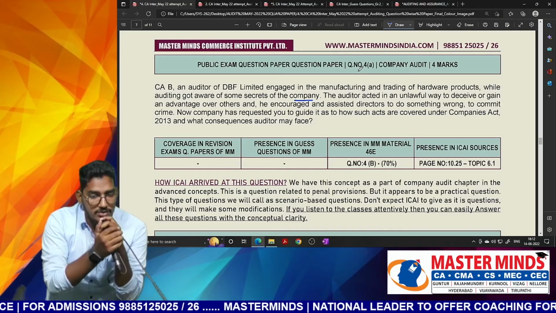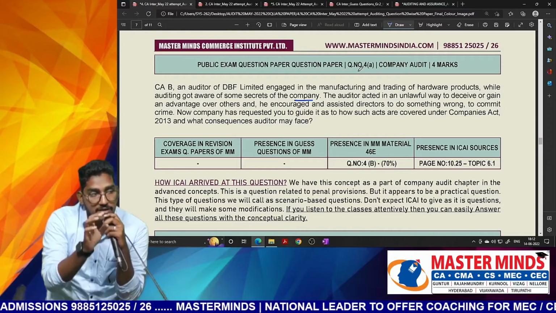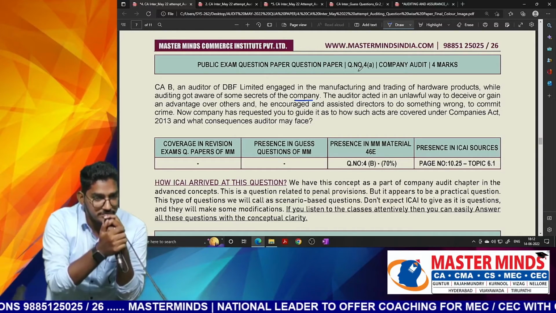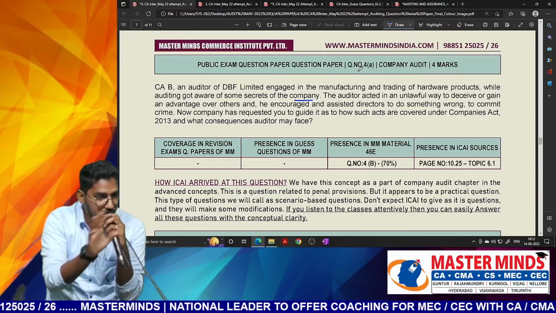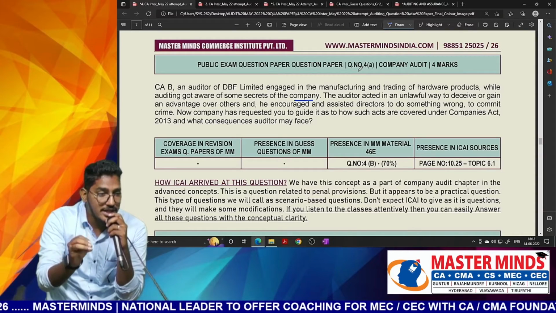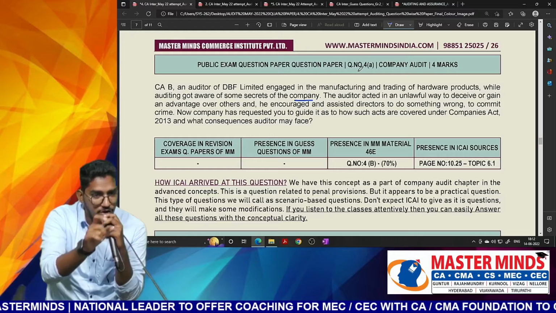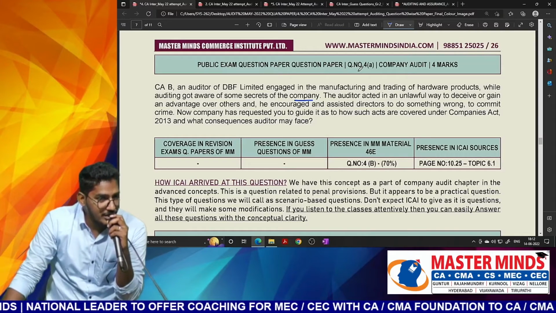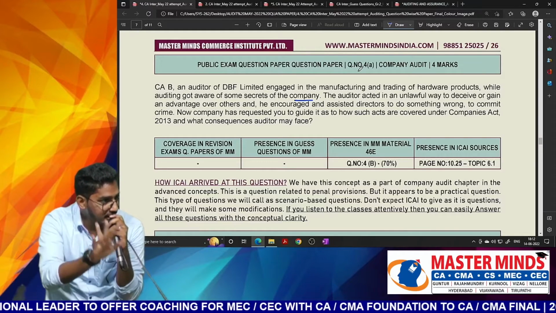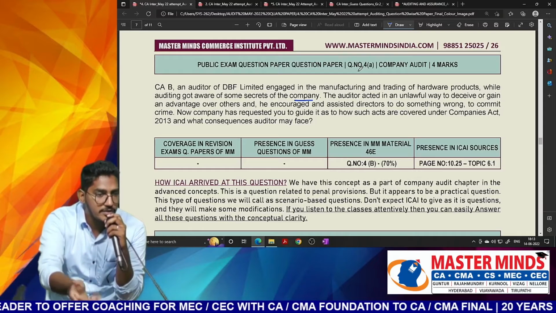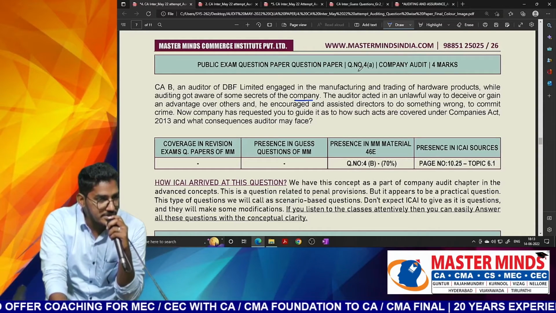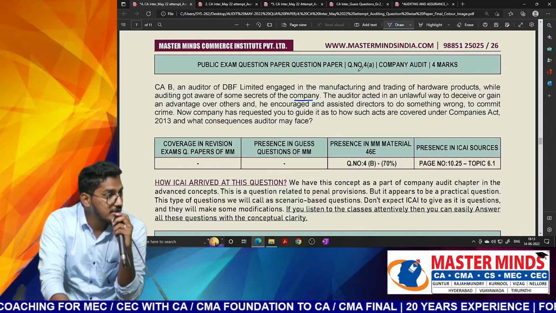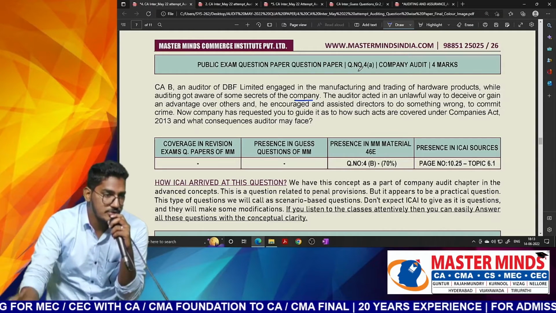Here also observe carefully. They nowhere use the term tribunal. They did not even say removal. In the entire question, you will not be able to find a word called removal. But what they are telling is that the auditor has acted in a fraudulent manner, what consequences will he face? Removal by the tribunal. That we need to analyze and write that suitable answer.